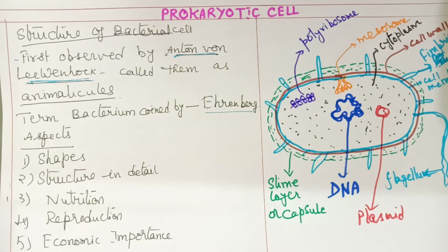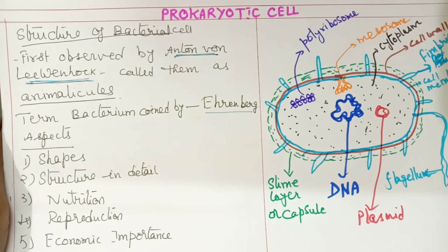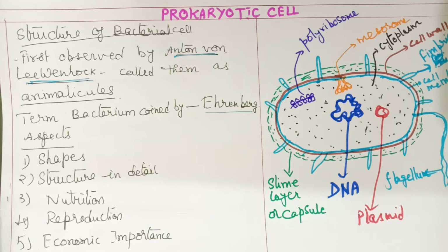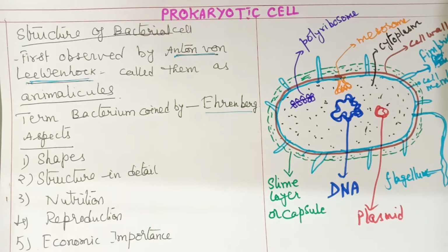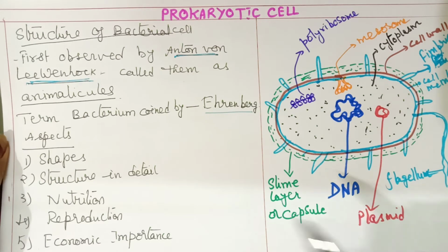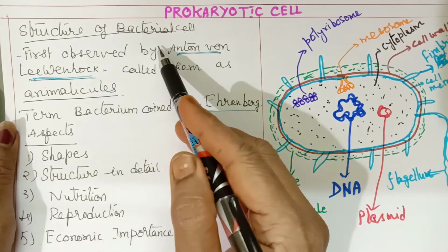So I started with Cell: The Unit of Life in my previous session. I completed the introduction part, and also cell theory and the differences between prokaryotic and eukaryotic cells. In this session, I'll be discussing the structure of the prokaryotic cell in detail, and we'll be starting with the structure of mainly the bacterial cell.